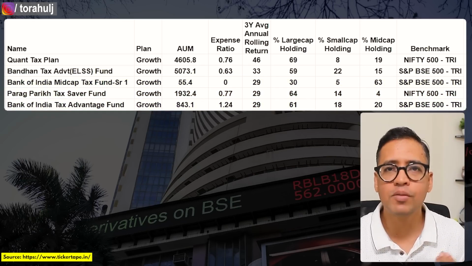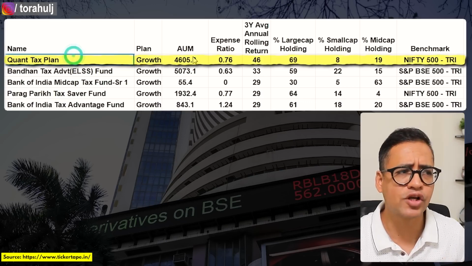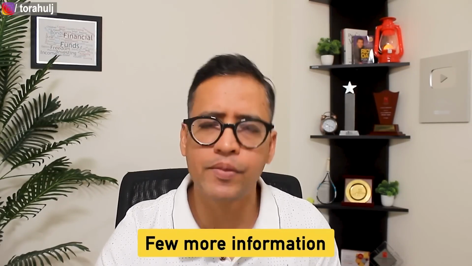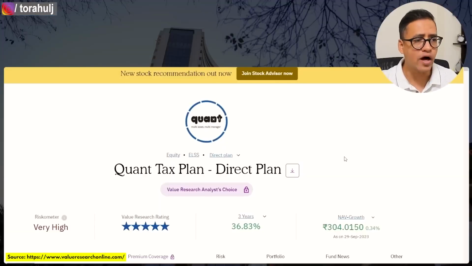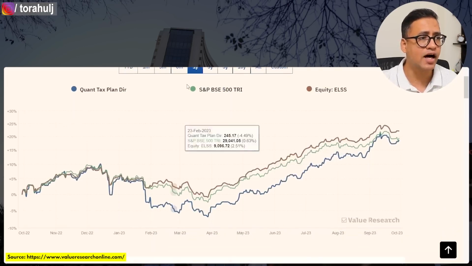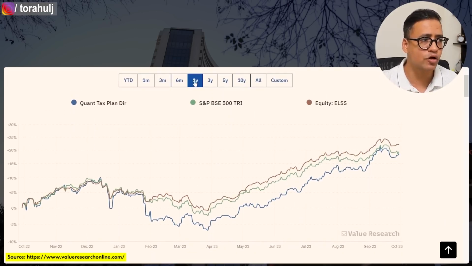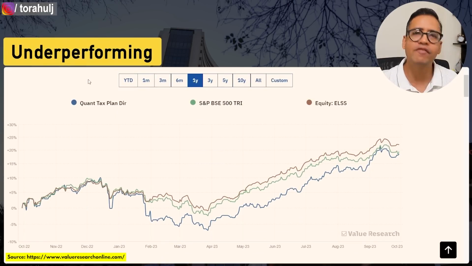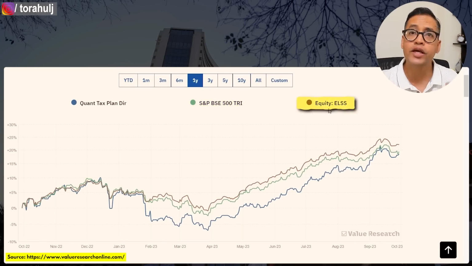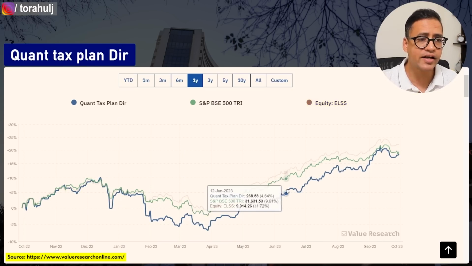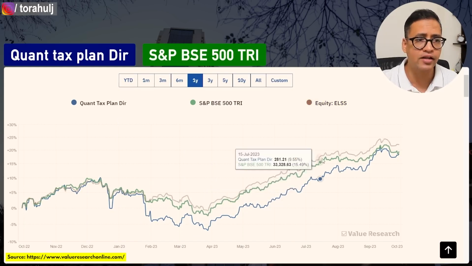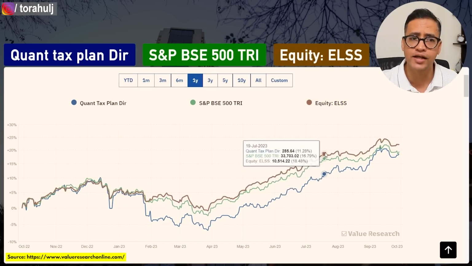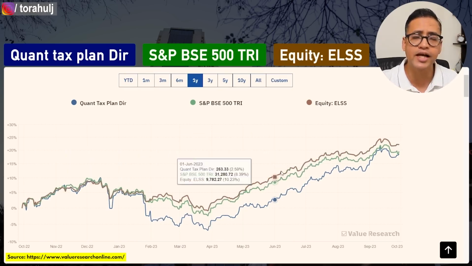Now looking at this data, one might want to conclude that Quant Tax Plan is potentially the best mutual fund. But before we do that, let me also present you few more information that will help us make this decision. What you see on my screen is Quant Tax Plan Direct Plan. If you look at the last 1 year returns, you will notice that Quant Tax Plan has been underperforming if I compare this with S&P BSE 500 TRI, its benchmark, as well as from an equity ELSS category perspective. Blue line is Quant Tax Plan, green line is S&P BSE 500, and the orange or brown line is equity ELSS. And from the last 1 year, it has been underperforming.